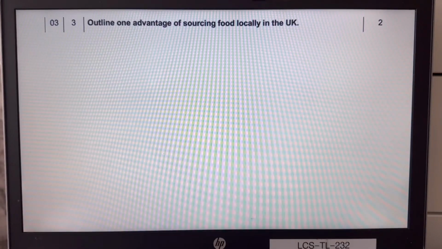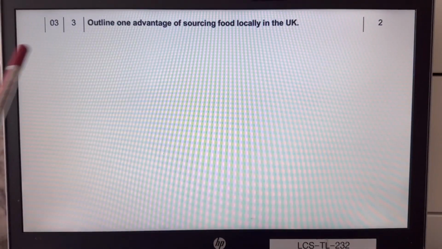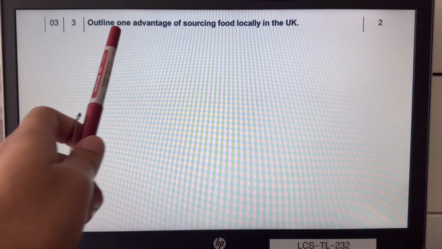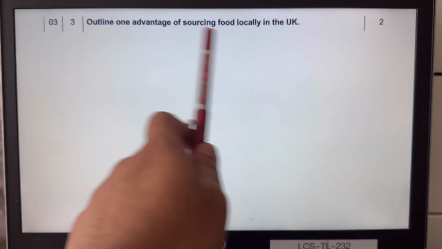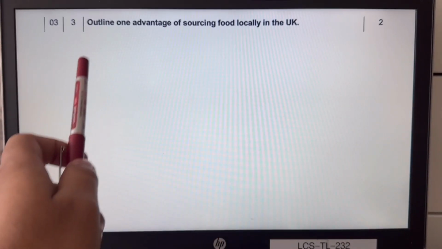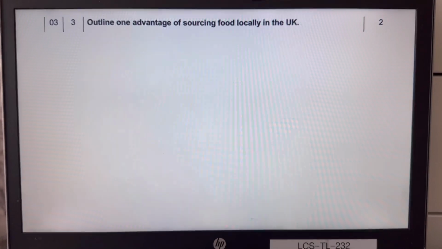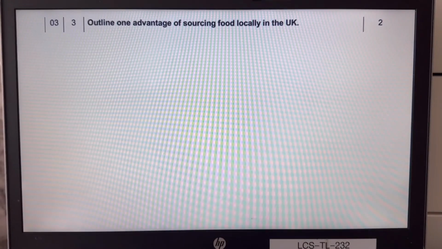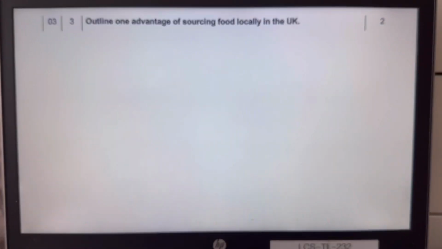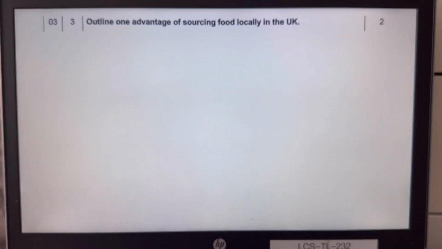So look at this question from section C, resource management, question 3. It's not talking about water or energy. This is about food. So sometimes they're quite specific with their questions, and you need to remember that lesson we looked at on food miles and stuff like that. So this one's asking you, what's the advantage of getting food locally? So getting food locally within the UK, so like British farmers.